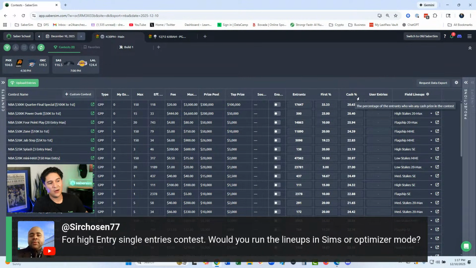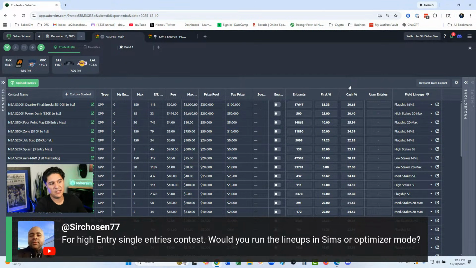So all that to say, I think sim mode is still going to serve you better because it's going to build lineups that have more upside and that are more optimized for contests where the percent to first is high and you need to win every so often in order to stay alive in these environments.